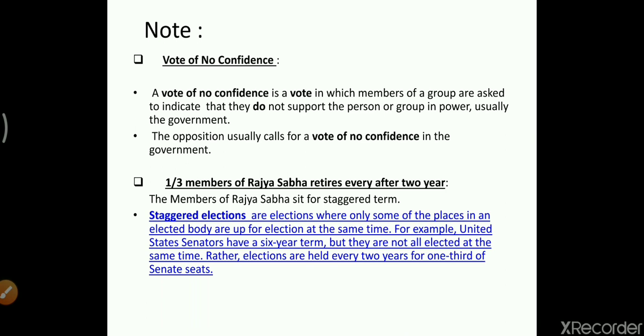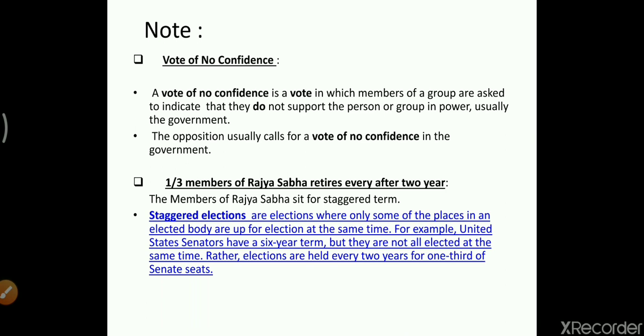Now, as I have told you, a vote of no confidence is a vote in which members of a group are asked to indicate that they do not support the person or group in power, usually the government. If we take an example of a ruling government, the ruling party right now is BJP.